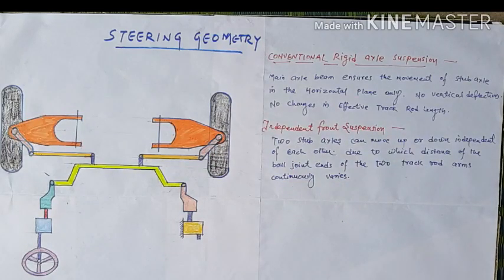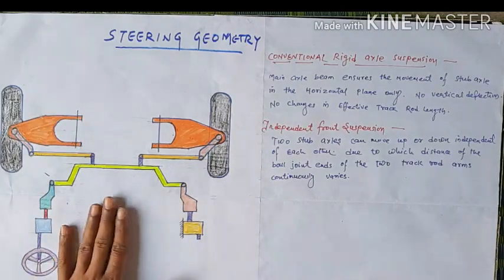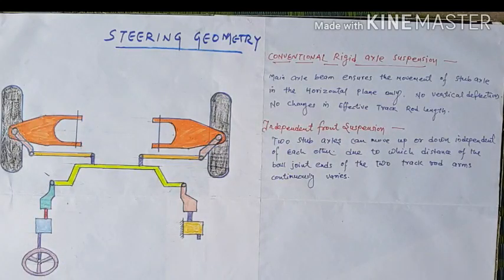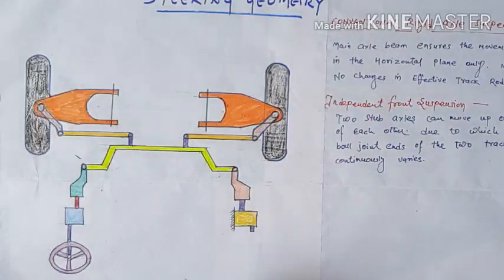Now we talk about the construction of the independent front system. Let's start the construction. Here we see the object and we put a proper name for each and every part of this front axle suspension system. Starting from here, you all know what this is. This is a steering wheel.